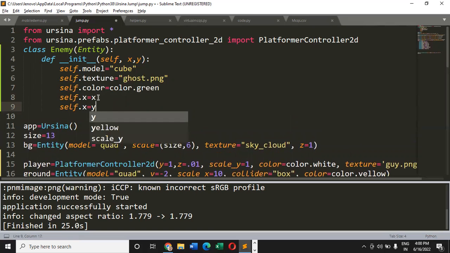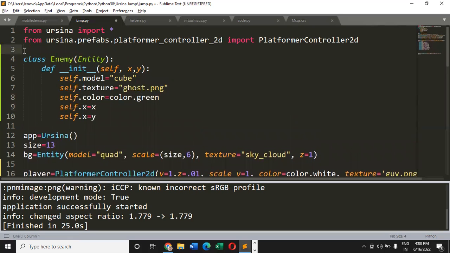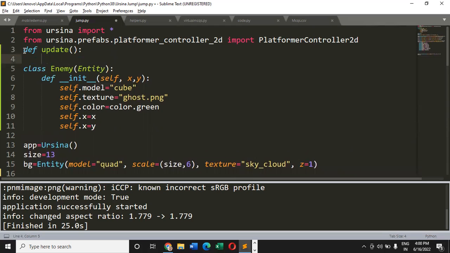And now how can we make the game update the value of x and y automatically by itself? For that, if you remember, in the previous game I told you about the update function. The interpreter executes it automatically for every frame. Okay, so we can define a global variable here with the name speed.